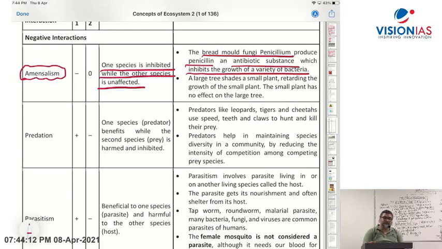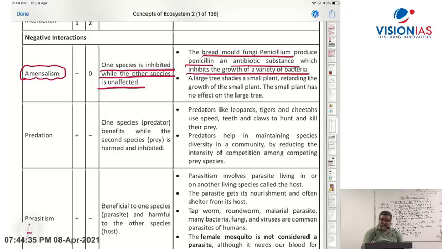Who gets harmed? Bacteria. Bacteria are not able to grow because of the penicillin. But who generates the penicillin? The fungi Penicillium. So Penicillium is neutral, but bacteria are detrimental, inhibited. So that's the minus and 0.